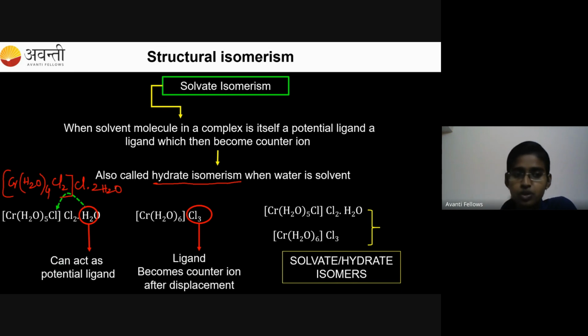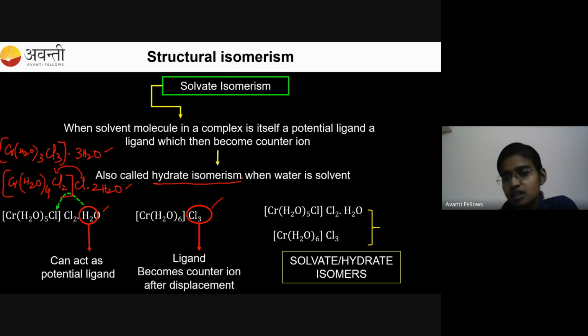One more is also there. I can take one more H2O out: Cr, H2O 3 times, take this Cl also in. So you'll get 3 Cl inside and outside you will have 3 H2O. This can also be written. So 1, 2, 3 and 4. Now these 4 compounds are exhibiting solvate isomerism.